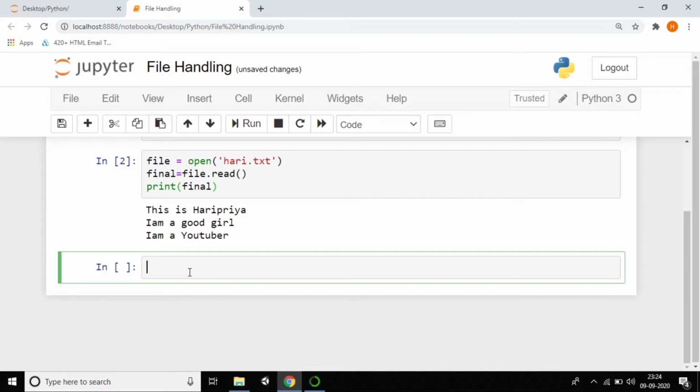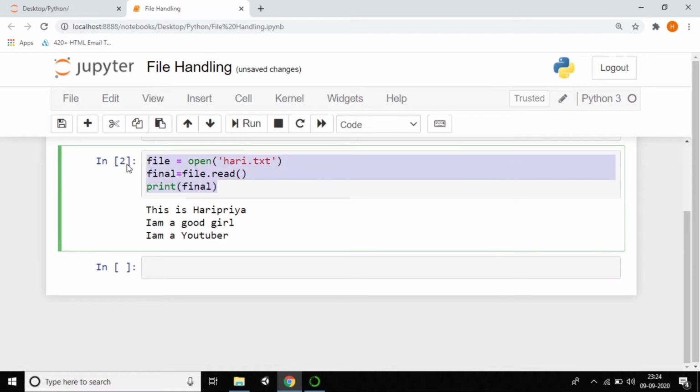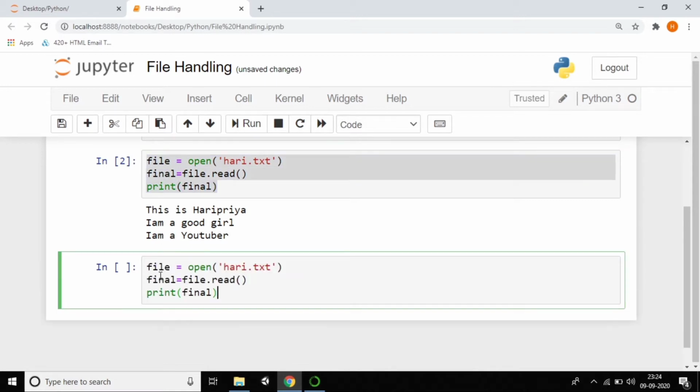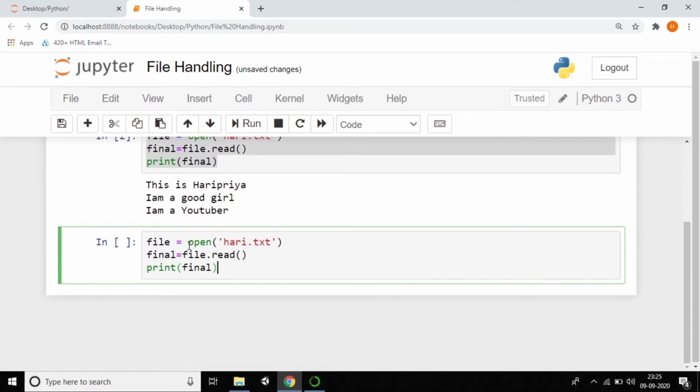So by using this I am going to write this one. You can observe how I write. This code only I'm modifying something, right? Just observe carefully. Just remove all these things, right? With space open. Then just write as file, that's it. So you can write final is equal to file dot read.